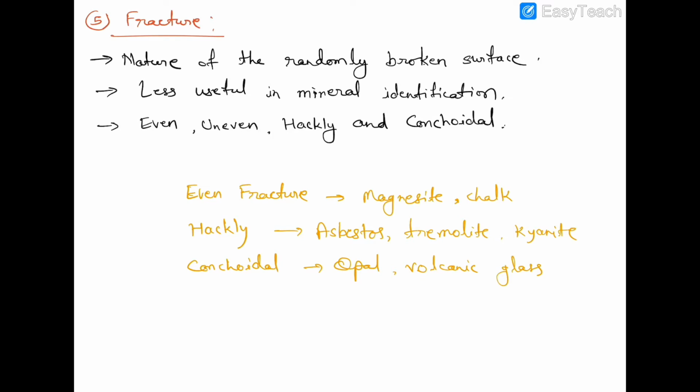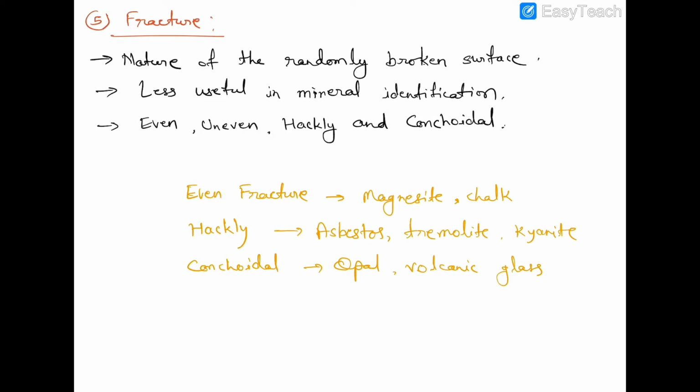Based on the nature of a broken surface, fractures are described as even fracture, uneven fracture, Hackly fracture and conchoidal fracture. Okay. What is even fracture? If the broken surface of a mineral is plain and smooth, it is called even fracture. If the broken surface is rough or irregular, it is called uneven fracture.